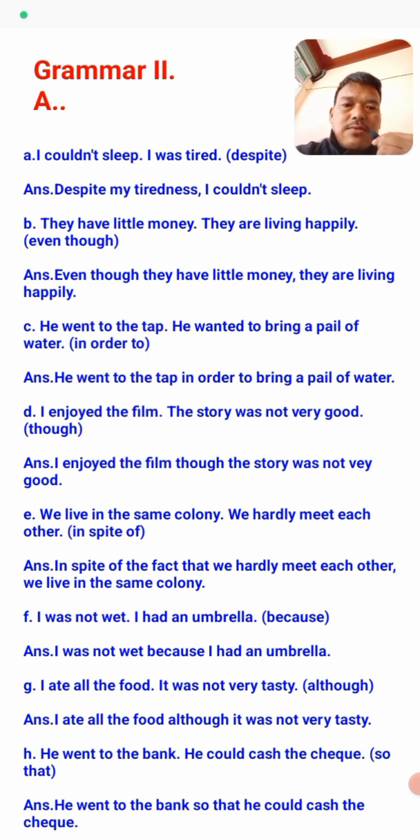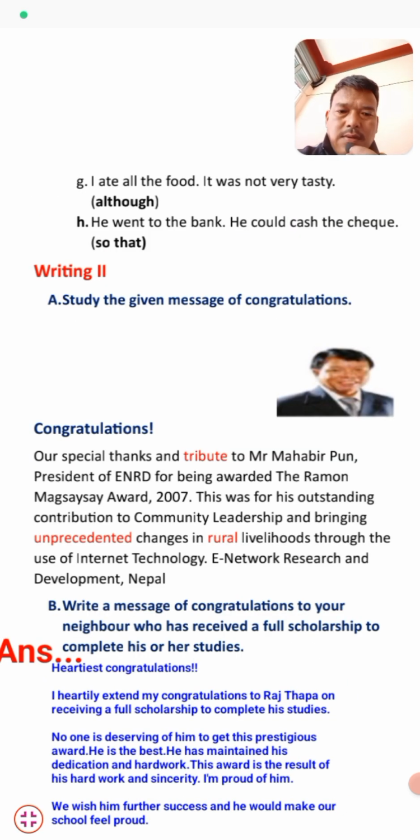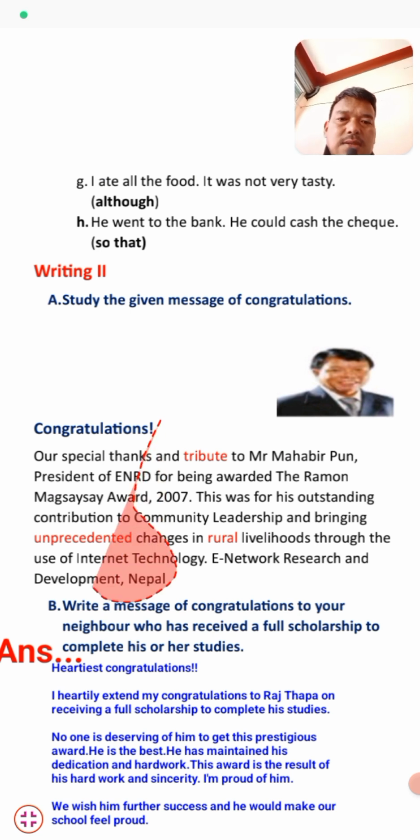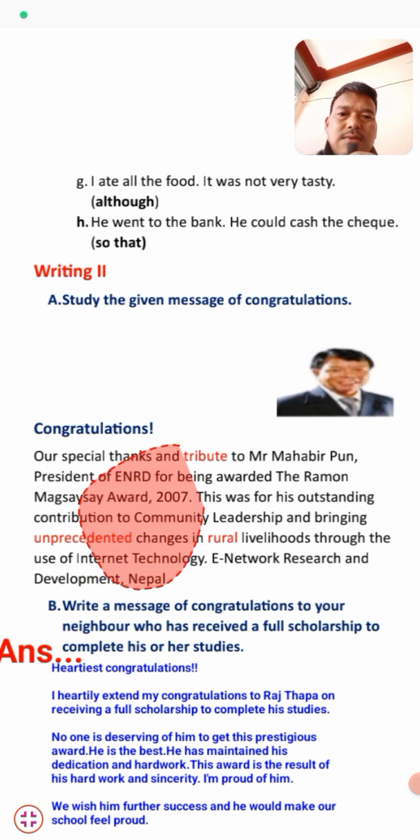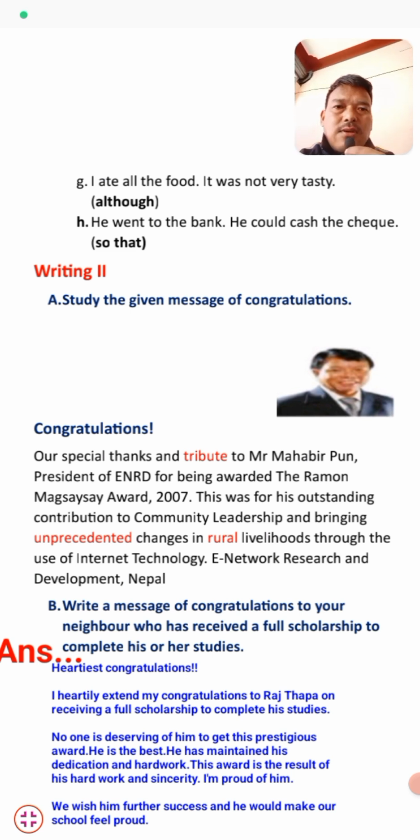Students, that is all about grammar part 1, grammar exercise A. Now students, move to the next one. We have the last exercise of grammar part 2, and then the first exercise in the writing part. In the writing part, the first exercise says: study the given message of congratulation. Yes, this is a congratulation message, students. You have to study it first, then solve exercise B of the writing part.